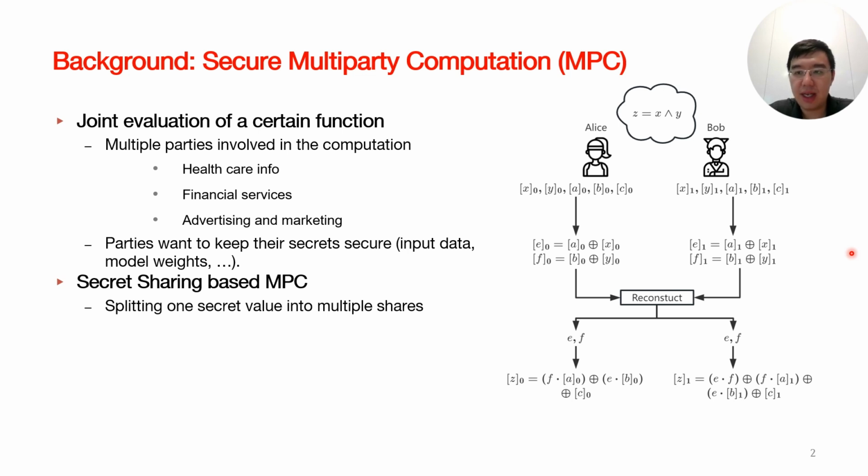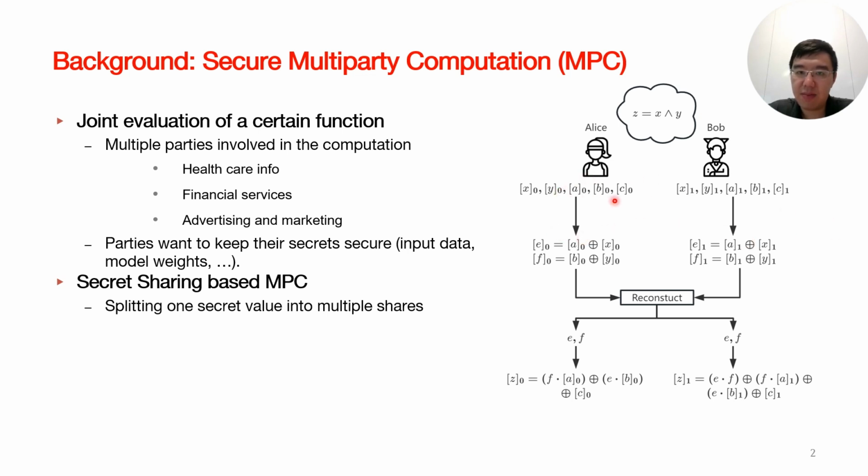As shown on the right, there is a simple example of two-party secure computation of an AND function using secret sharing-based MPC. Here, the secrets x and y are single bits split into two shares, x0, x1, y0, and y1, distributed between Alice and Bob, the two parties. Alice and Bob have the shares x equals x0 XOR x1, y equals y0 XOR y1.